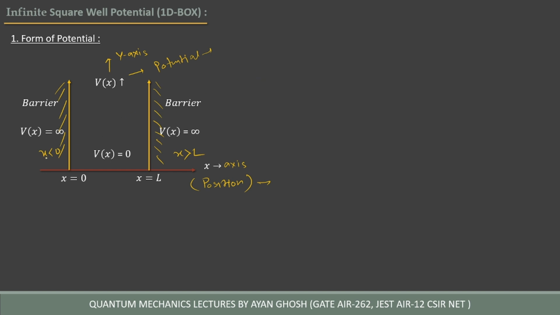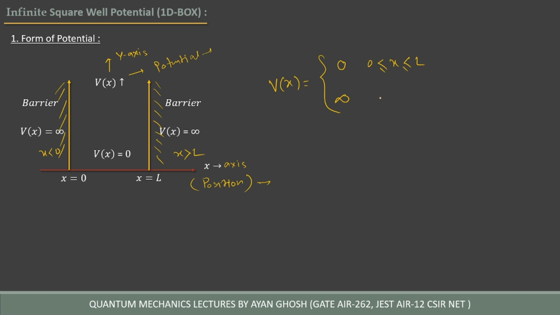So you can see that the potential for x less than 0 is infinite, the potential in between 0 and L is 0, and the potential for x greater than L is infinite. So the potential can be written as V of x equal to 0 for 0 less than x less than L.